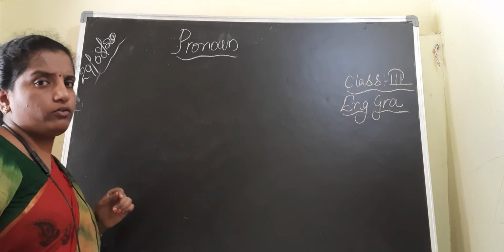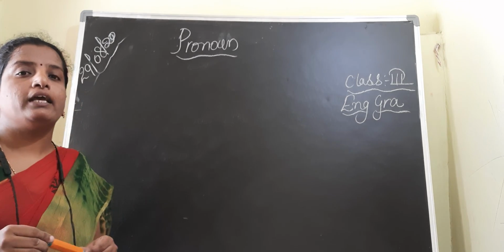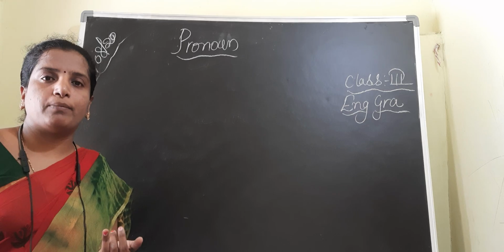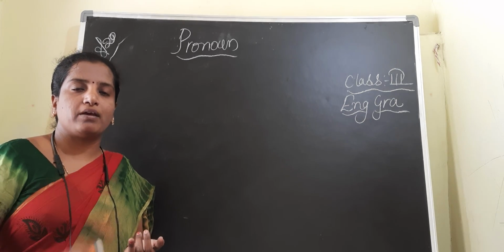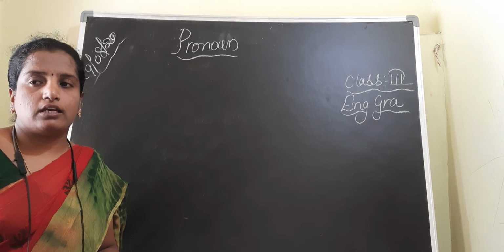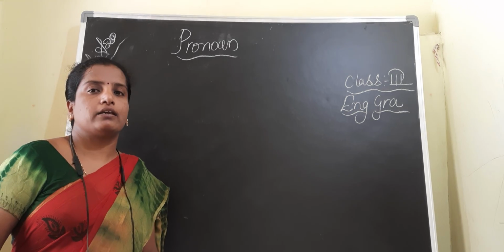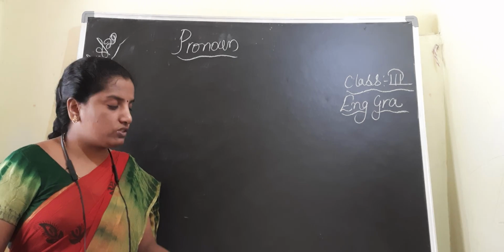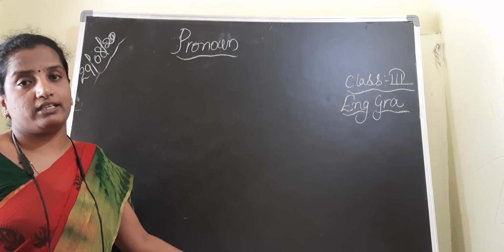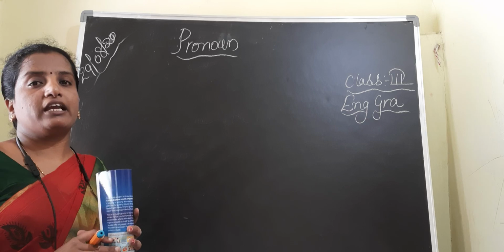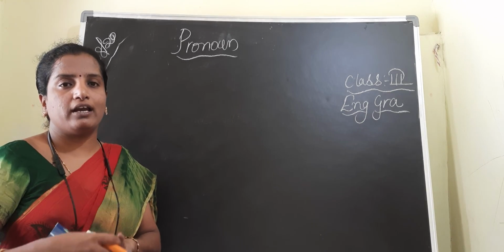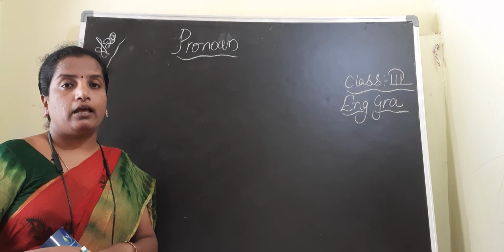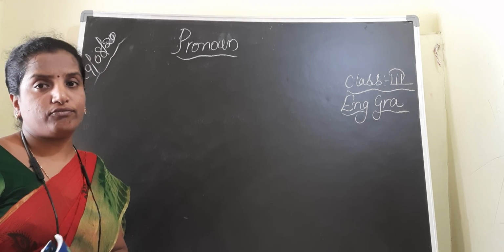What do you mean by noun? Just recall it in your mind. Noun is known as the naming word. It may be the name of a person, a place, or a thing. Names of any things are known as nouns. So we have discussed nouns, singular and plural nouns, countables and uncountables, as well as masculine and feminine gender.